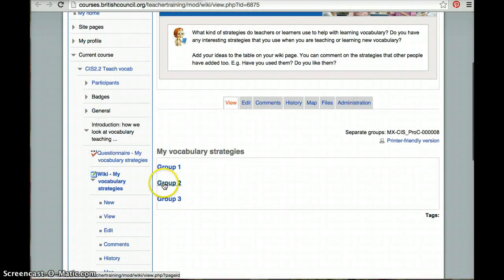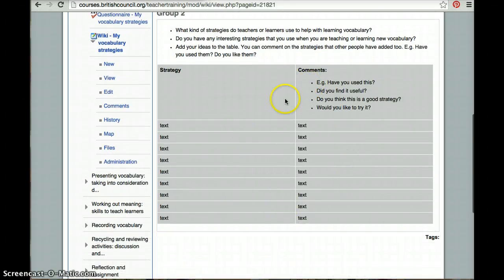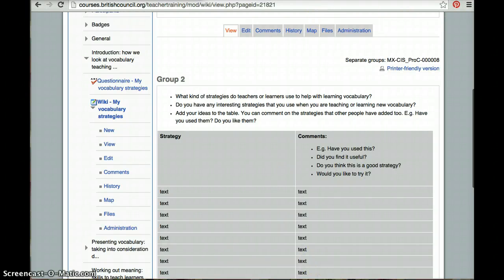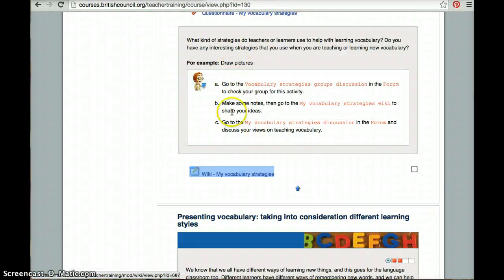And then if I am in group number 2, I am going to click here. And I am going to start adding to this discussion. I'm going to read instructions and everything, but I am in group 2. So after I finish the wiki, I click edit and everything. After I finish with the wiki, I continue with these instructions. Now instruction C, go to the My Vocabulary Strategies discussion in the forum and discuss your views on teaching vocabulary.